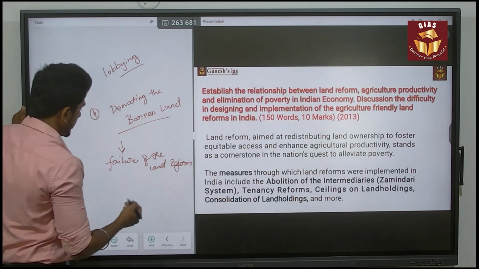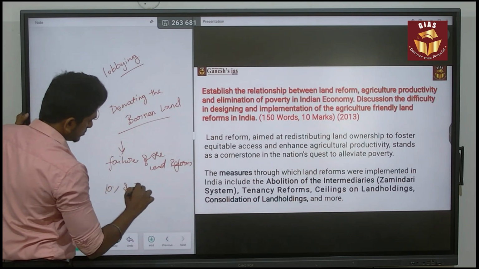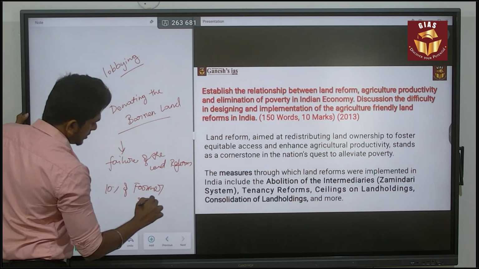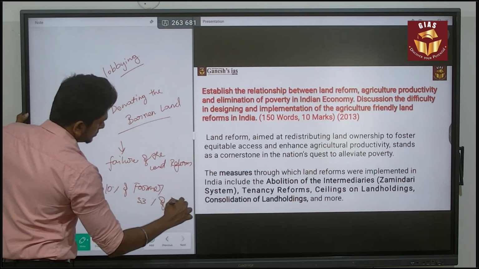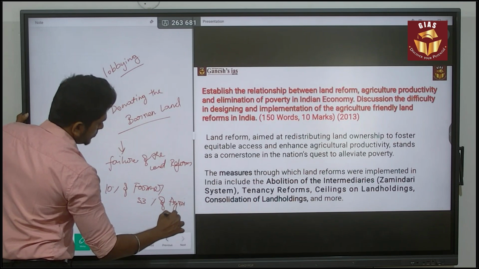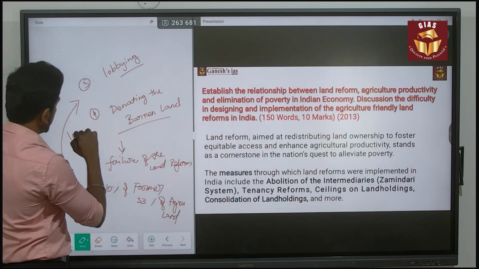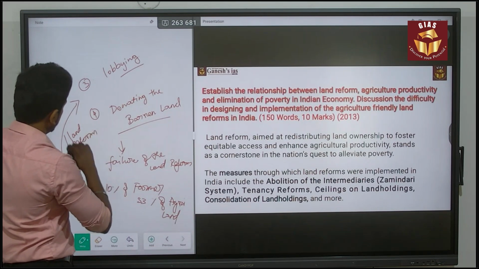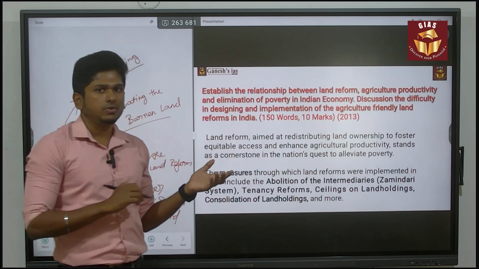And according to the data, around 10% of farmers hold 53% of agricultural land, which means there is a huge failure in the land reform law. So this is the major concern about the land reform.